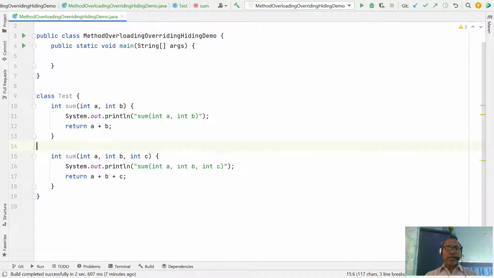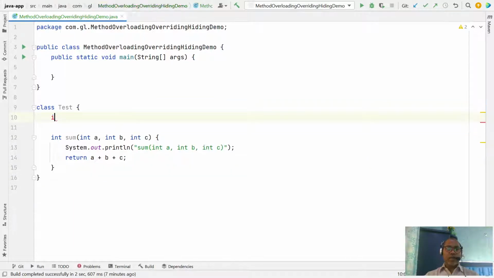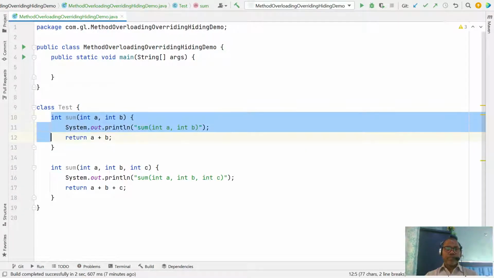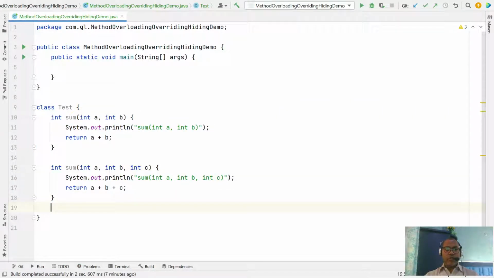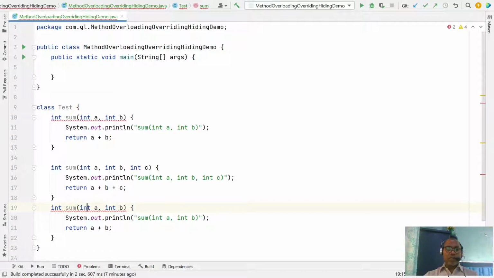Maybe you have two parameters, but let's say here they are floats.